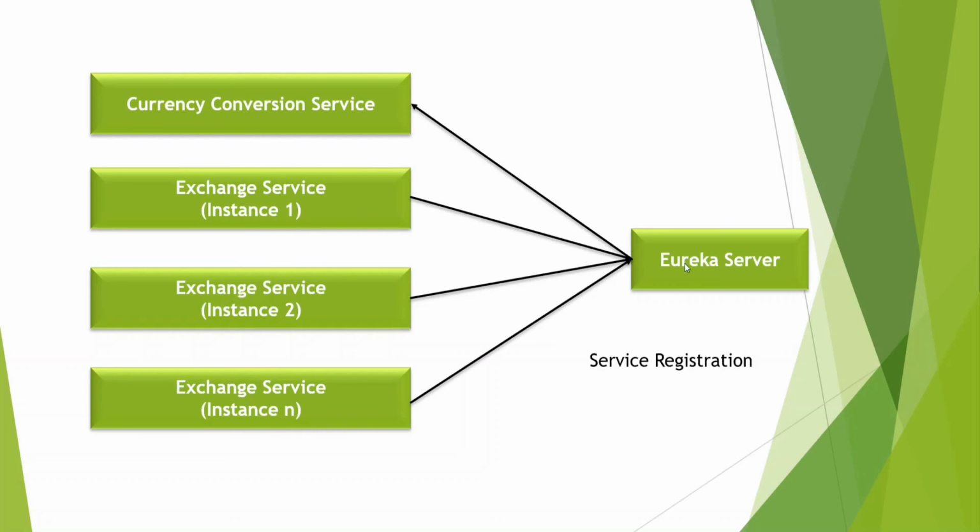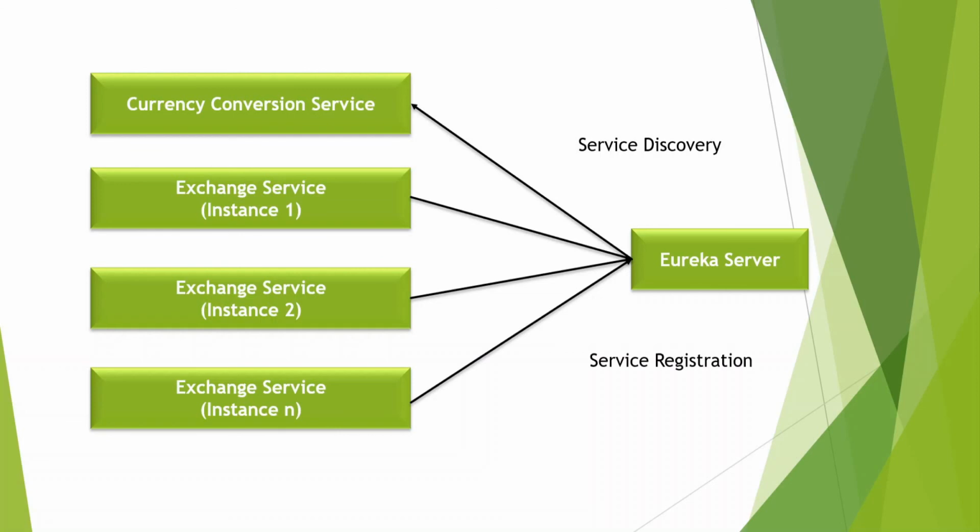So we say it's service registration. And whenever the currency conversion service is looking for the microservices that are running, it will not go directly to the exchange service, it will first go to the Eureka server. While going to the Eureka server and getting the information, that concept is called service discovery.